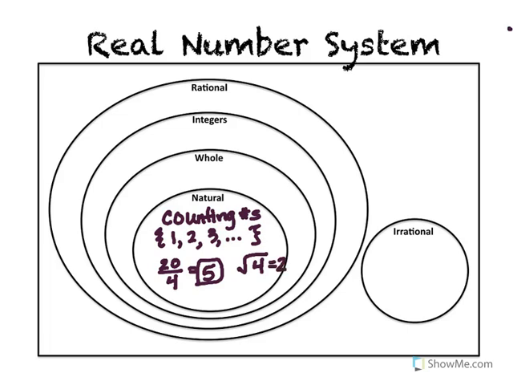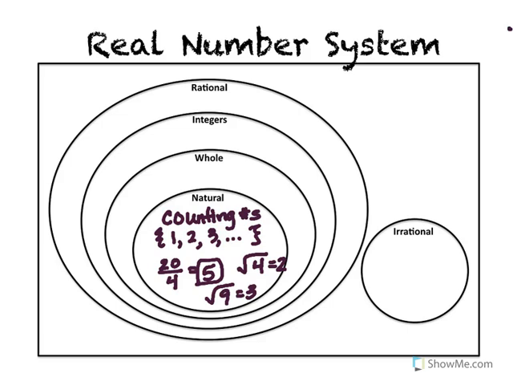That's called the square root of a number. For perfect square numbers, numbers whose square roots are whole numbers that we squared to get those numbers in the first place, those would be considered counting numbers or natural numbers because they simplify to a whole number. Another example would be the square root of 9. What number times itself gives you 9? That's 3, and 3 is a natural number. So you might see examples that are not written as a whole number, but they reduce in some way to a whole number, and therefore they're called a natural number.